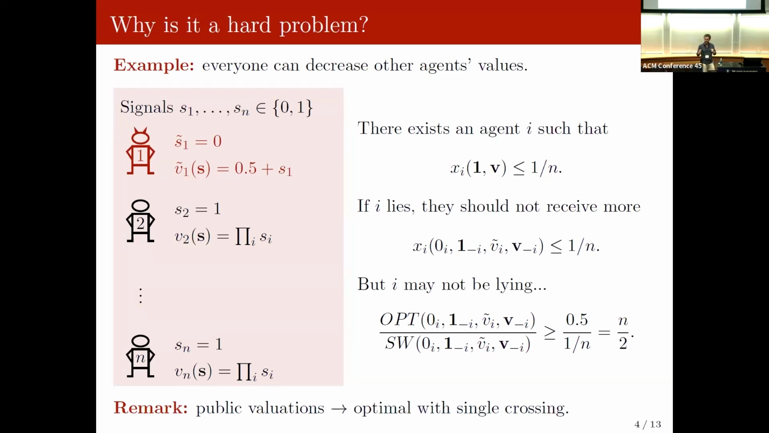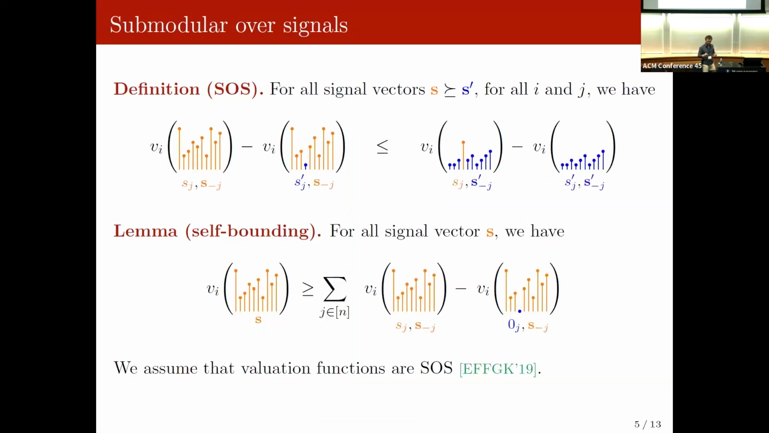So we need to have some additional assumption to be able to solve this problem. Otherwise, the approximation would be a boring end of the story. So we're going to add one assumption, which is going to be that the signals are not going to be complements. So I'm going to prevent this phenomenon of everyone being able to decrease my value by assuming some structure on the valuation function. And the definition we use here is the submodularity of signals, a property that has also been used in auctions with public interdependent values.